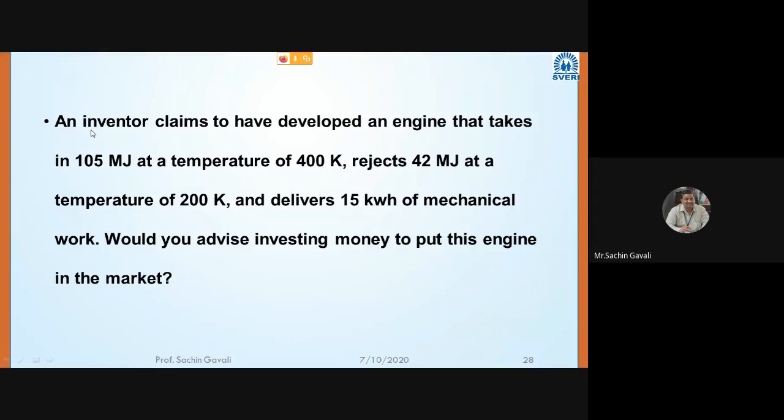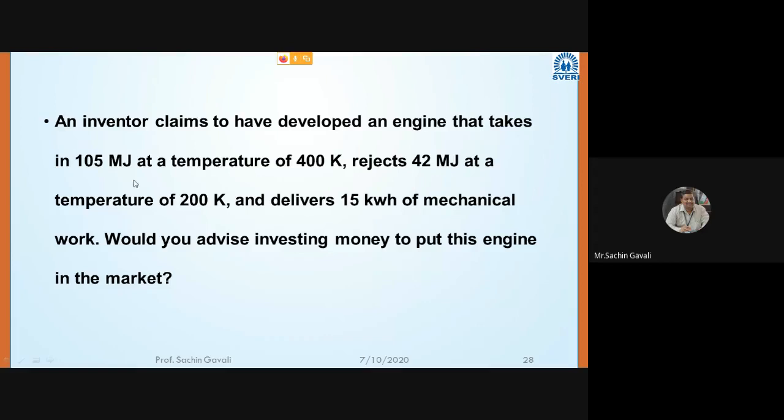If the claim is not valid, we will consider it a wrong claim, and in a wrong situation we are not going to invest the money. So first of all, we have to see whether the claim the inventor has made is right or wrong.